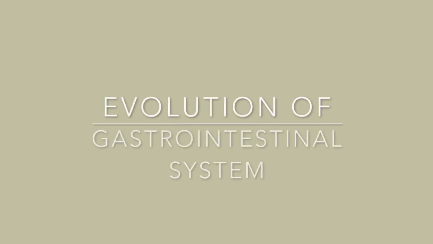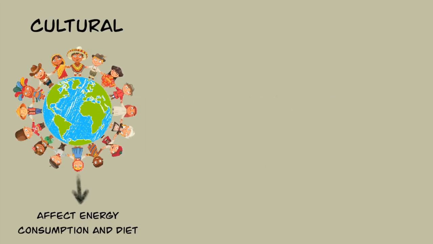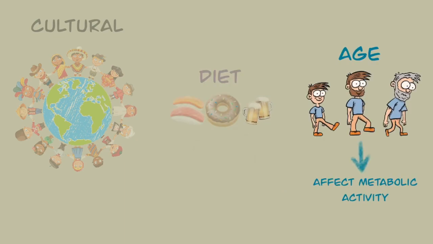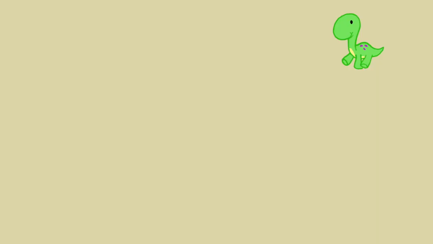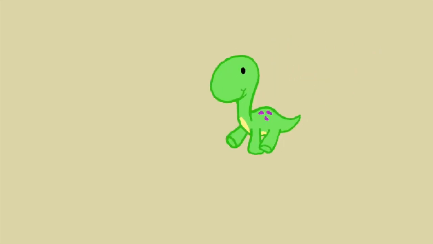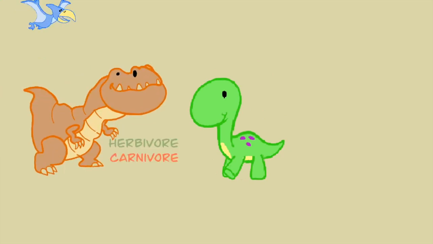Living things have to consume food, and for that it has been ever-changing as time goes by. Cultural practices, diets, age, and diseases are some factors that change the gastrointestinal system in the present. It reflects the food chemistry that vertebrates have and allows scientists to know what has been consumed even if it dates back to the land before time.